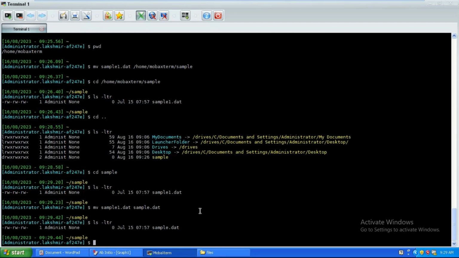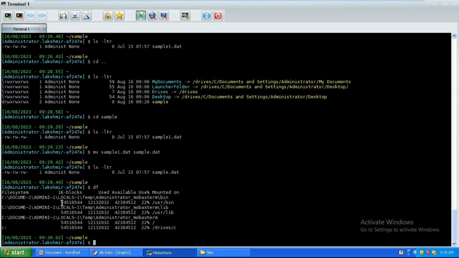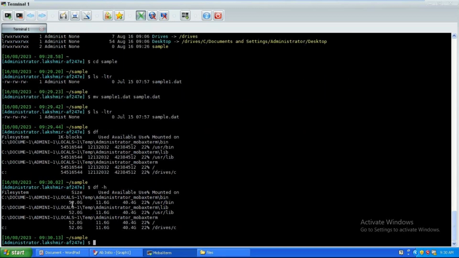Okay, the df command. Df is disk free: how much disk space is free and available. Df, enter. You can see this is in kilobytes kind of format. If you provide df space hyphen h, you can see it in GBs. Total size is 52 GB, used 11.6 GB, available 40 GB.